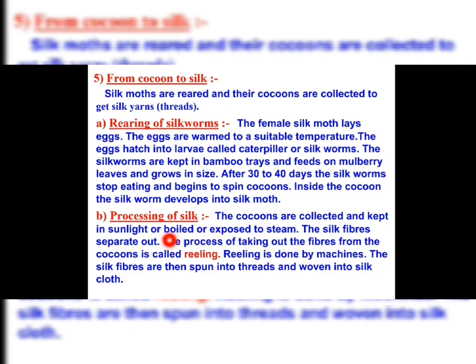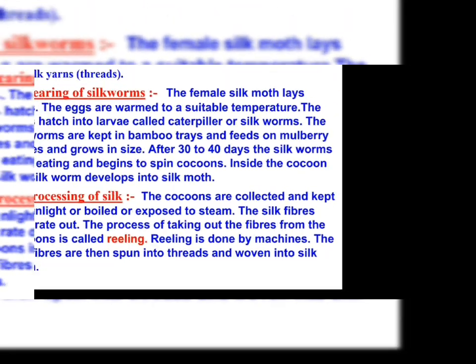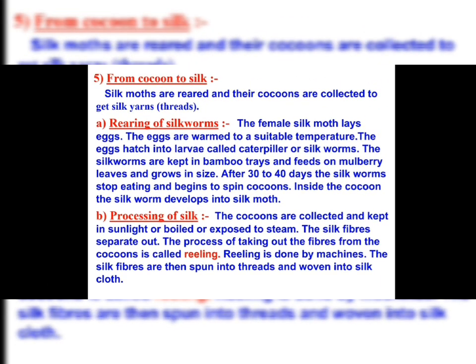The silk fibers are separated out. The process of taking out the fibers from the cocoon is called reeling.